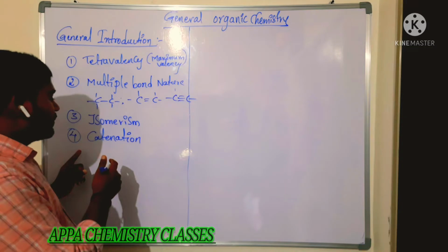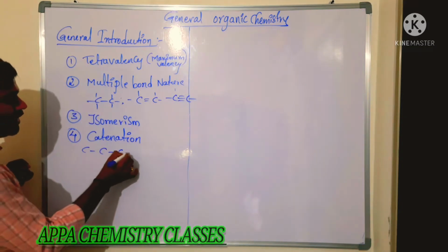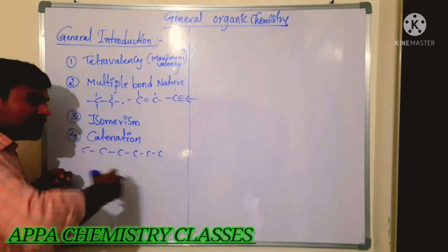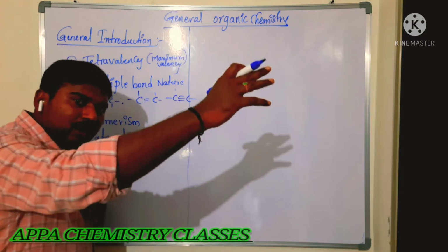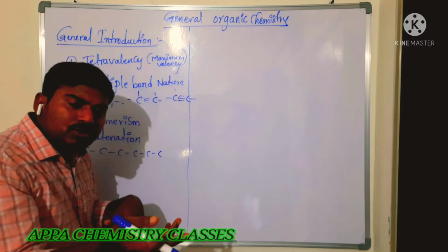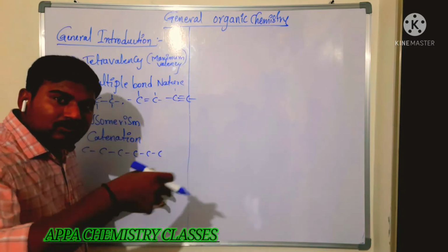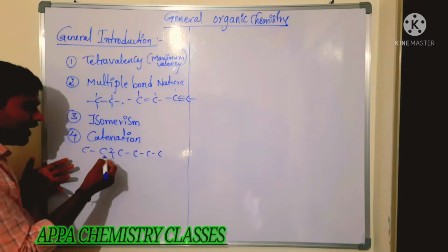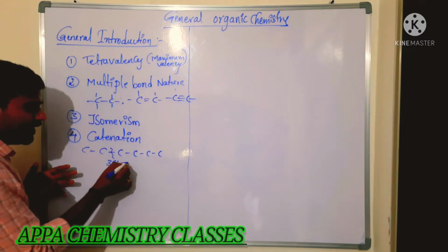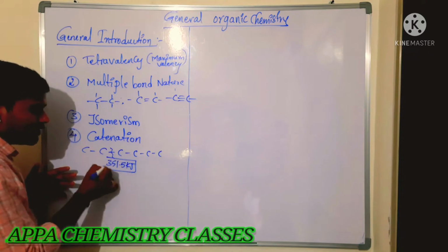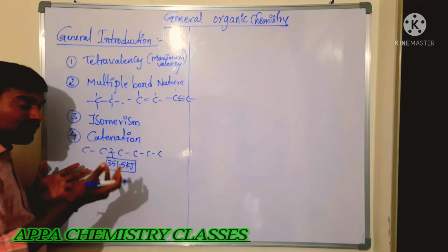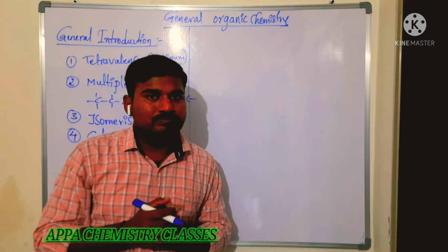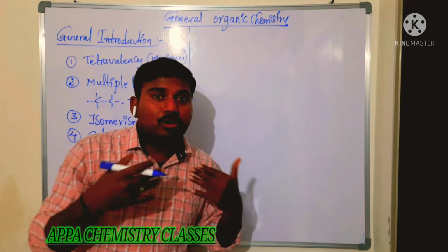Now, in case of catenation, carbon can link with some hundreds, some millions of carbon atoms. When it is linking more carbon atoms in a straight chain or ring-like formation, will that bond be weaker? No, it won't be weaker. The bond strength is very high, around 351.5 kilojoules of bond energy. That bond energy is the highest for carbon to carbon. So to break the C-C bond, we need more energy.